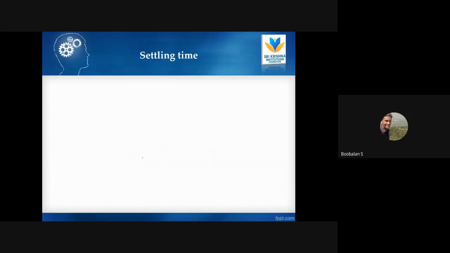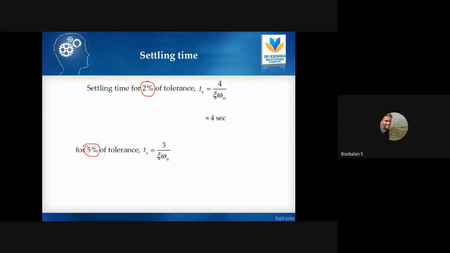So the last one, settling time. Settling time has two types of formula: at 2% tolerance and 5% tolerance. The settling formula is very easy. At 2% tolerance, the formula looks like this: 4 by epsilon omega n. If it is 5% tolerance, the equation will be 3 divided by epsilon omega n. We already know epsilon is 0.08, and omega n is 12. Just simply substitute and you can find my settling time. So if it is 5% tolerance, it is 3 seconds.